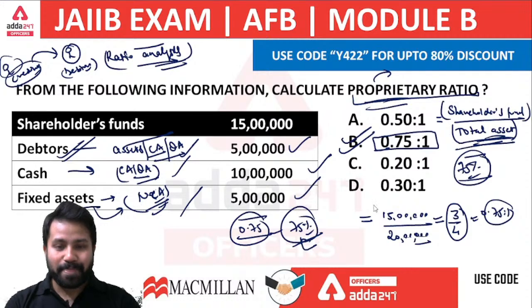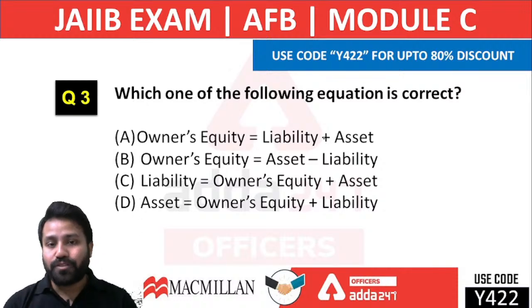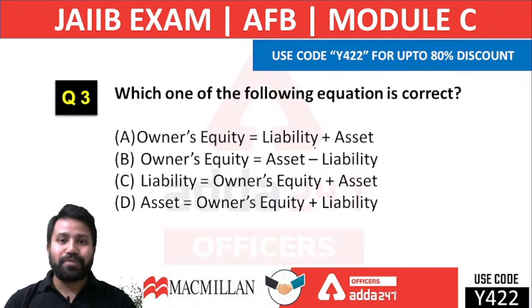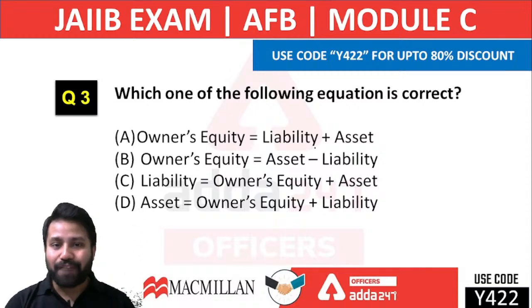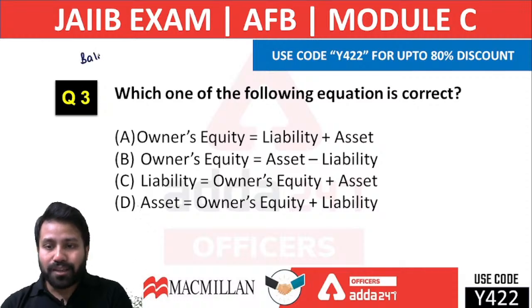Now next question. This is very obvious, but sometimes we confuse the relationship between assets, liabilities and capital. What is the relationship between the owner's equity, assets and liabilities? We do not have to be confused. The balance sheet equation is also known as the accounting equation.